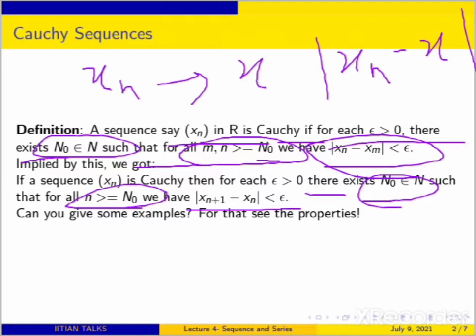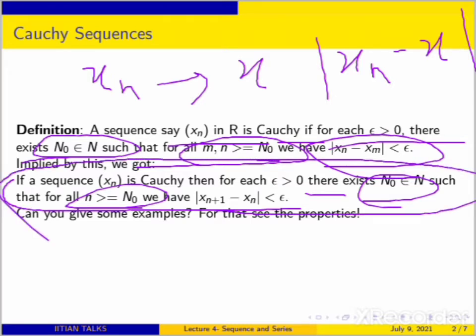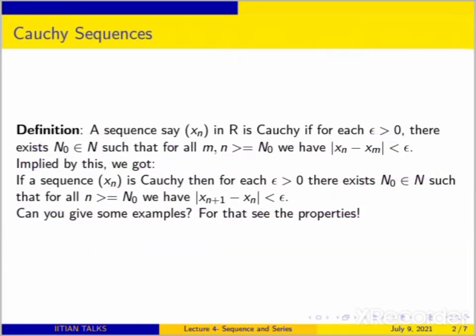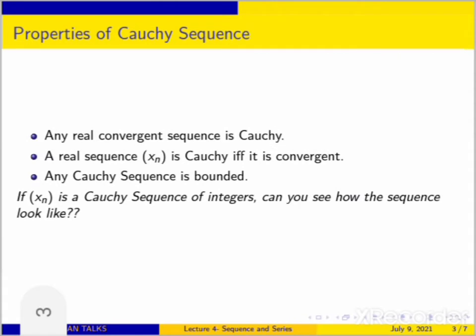A very important thing: this second statement is not a definition, but it is deduced from the definition of a Cauchy sequence. It is, however, useful in some questions. We will see that. The next thing is, can you give some examples? For the examples, we will see that a Cauchy sequence is convergent. We have this thing, that a real convergent sequence is Cauchy.